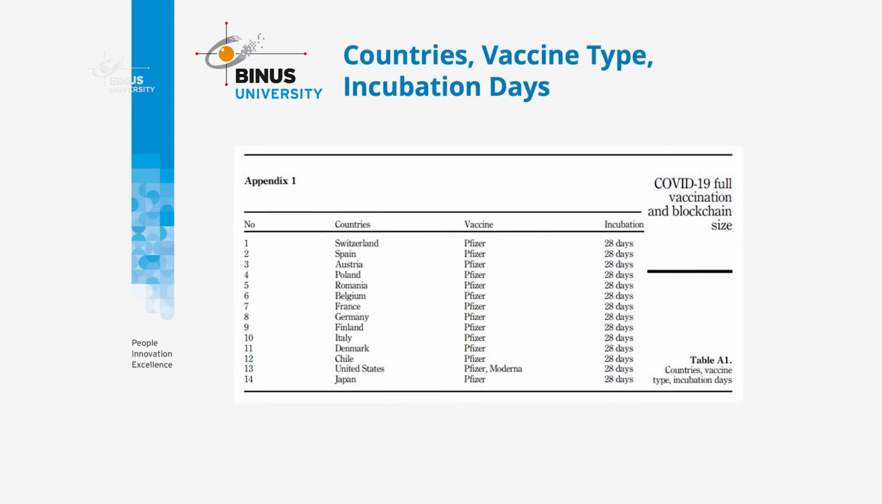Here are the countries, the vaccine types, and the incubation days. As we can see, most of our countries are European countries, and the Asian country is Japan. And then here's the vaccine. As you can see here, the most used vaccine is Pfizer, and the incubation period is 28 days.